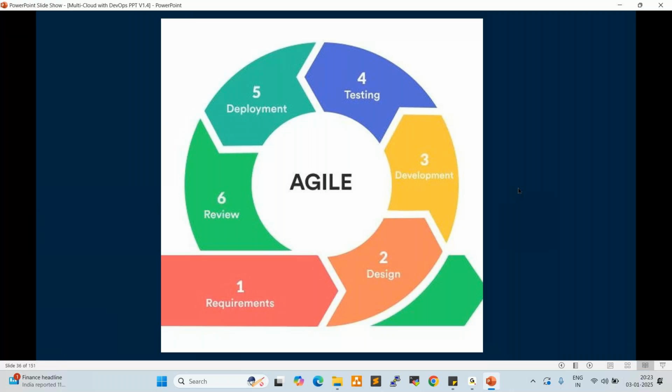So here we have requirement gathering, design, development, testing, deployment, review. In parallel, all these things will be happening. That is why any requirement, 1 week to 1 month or 3 months, maximum 6 months, we can complete, right? Currently every project team is using Agile methodology. Agile is very popular now, right? In Agile we are using sprints. Sprint is nothing but a timeline. Fine. While working on DevOps tools, we'll go very deep dive into this Agile.